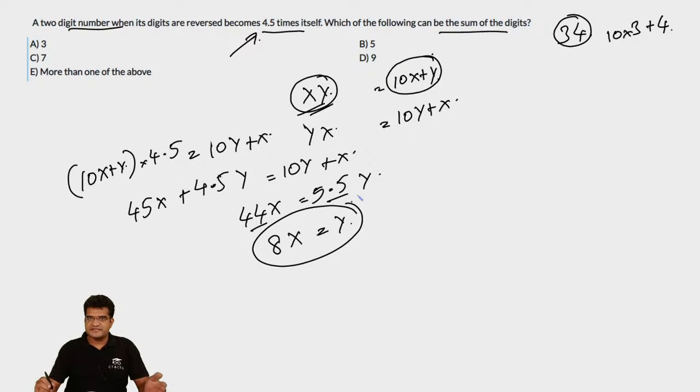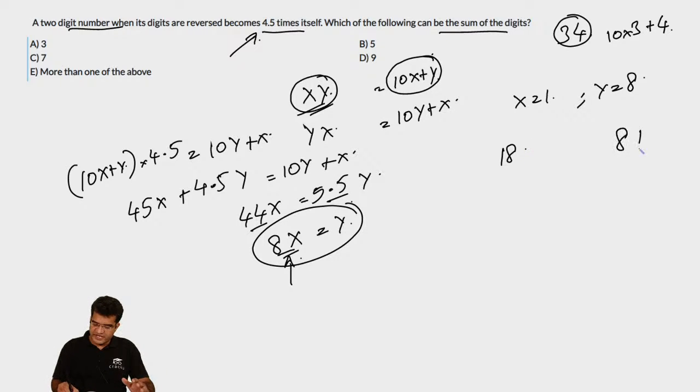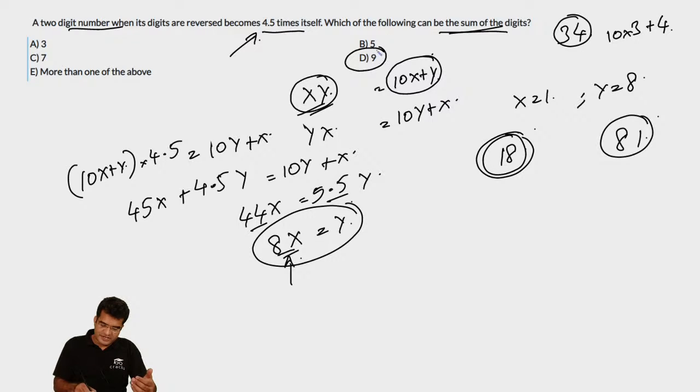Now we also know that x and y are single digit numbers, that is both of them are less than or equal to 9. So the only possibility is that x is equal to 1, because if x is equal to 2, the value of 8x will become equal to 16, which is greater than 10. So x is equal to 1 and y is equal to 8. So the original number is equal to 18, and when the digits are reversed, it becomes equal to 81, which is 4.5 times 18. Now what is asked? We are asked to find out the sum of the digits. It will be 1 plus 8, which is equal to 9.